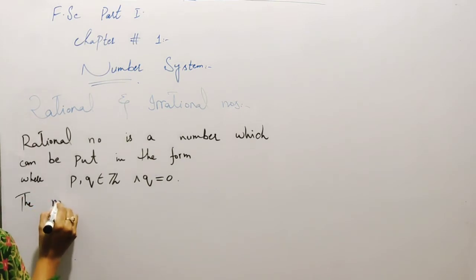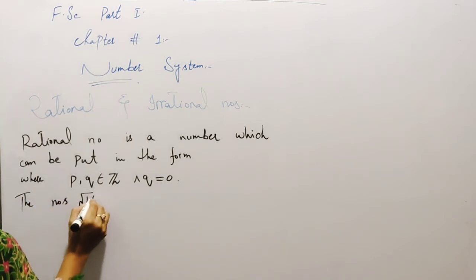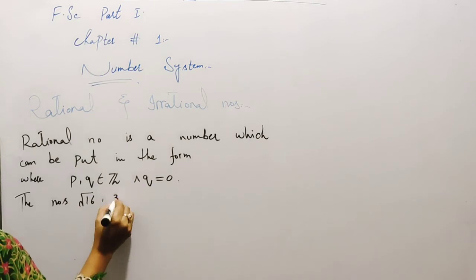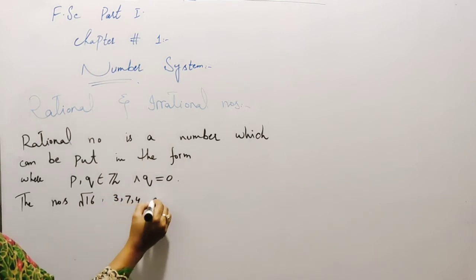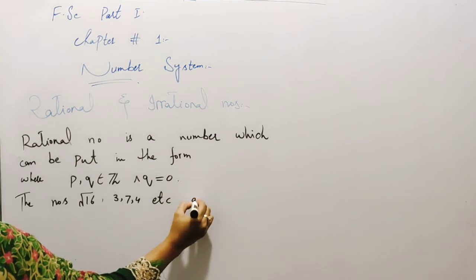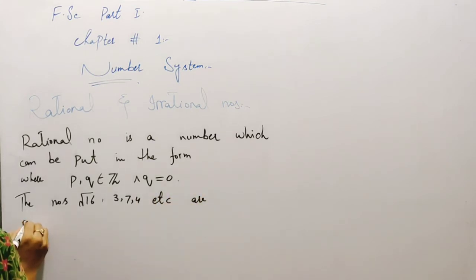The numbers square root 16, 3/7 and 4 etc. are rational numbers.